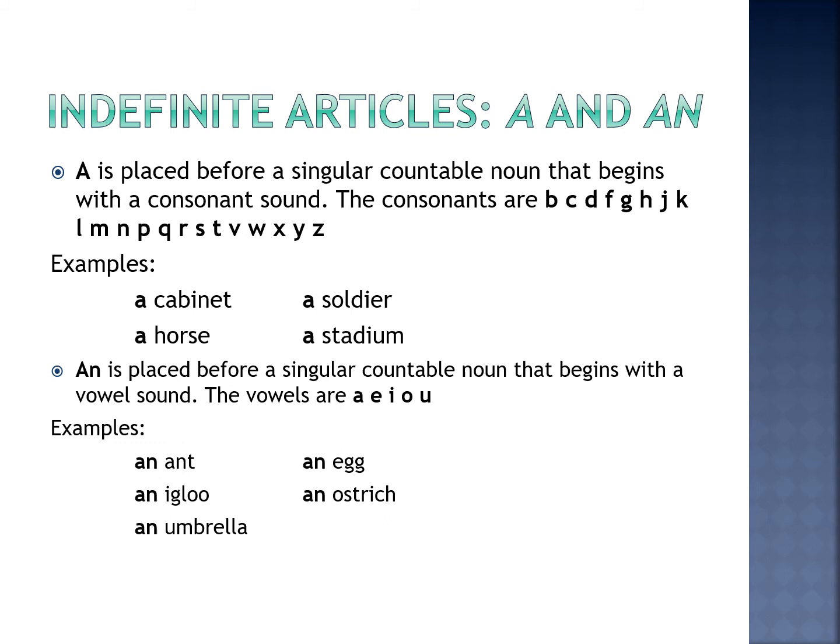An is placed before a singular countable noun that begins with the vowel sounds a, e, i, o, u. So again, they are vowels, they are sounds, they are not the words or letters. Okay, they are not the letters. An ant, an igloo, an umbrella, an egg, an ostrich.